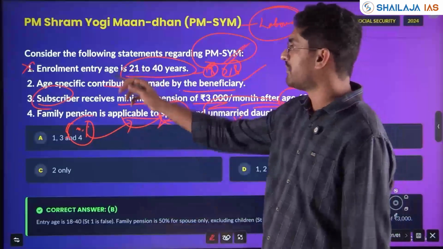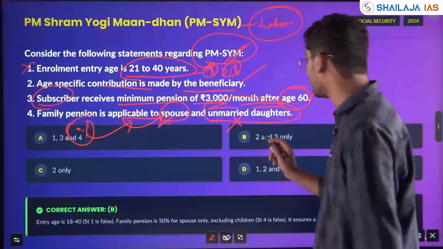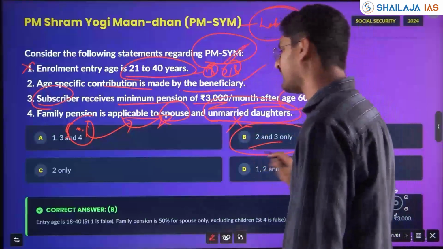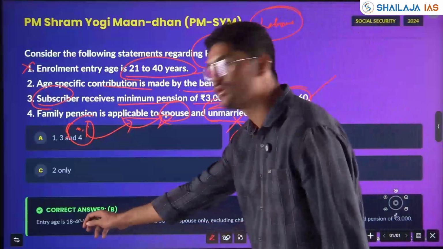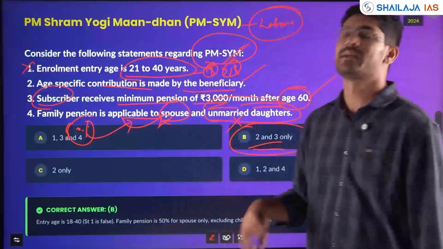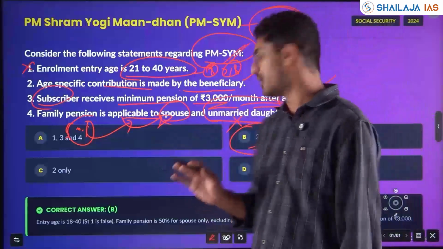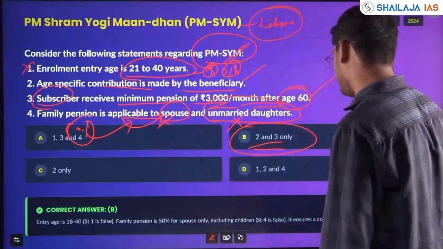So here statement 1 is wrong, 4 is wrong, only 2 and 3 are correct. Answer will be 2 and 3. Entry age is 18 to 40, not 21. And family pension is 50% for spouse only. It will not include the daughters or unmarried children.